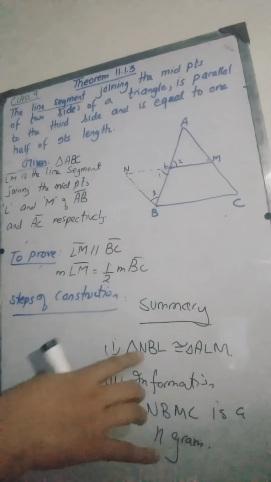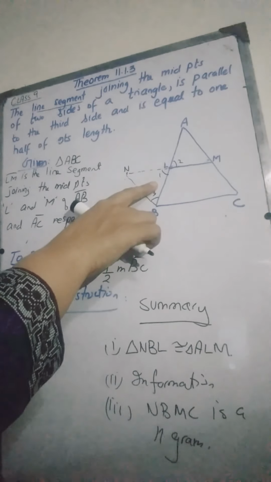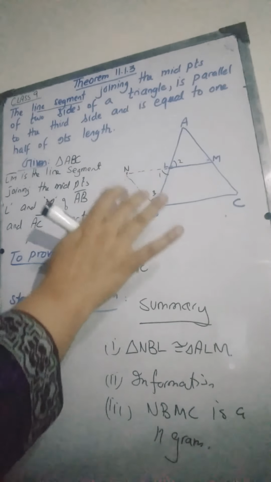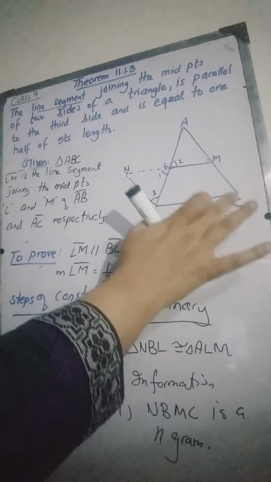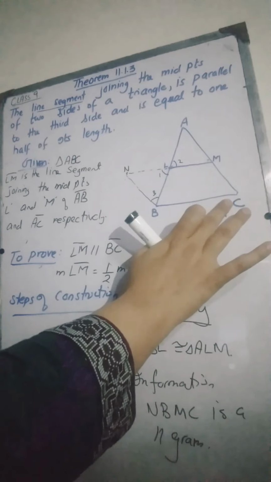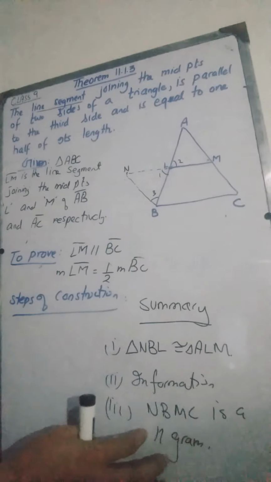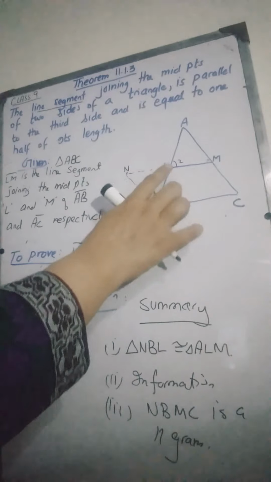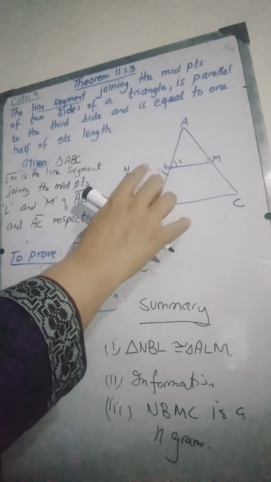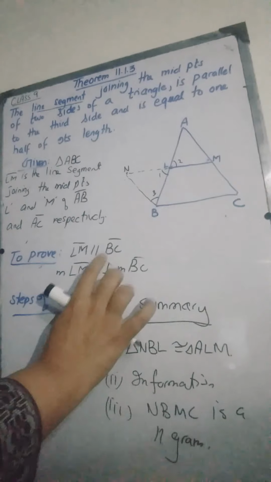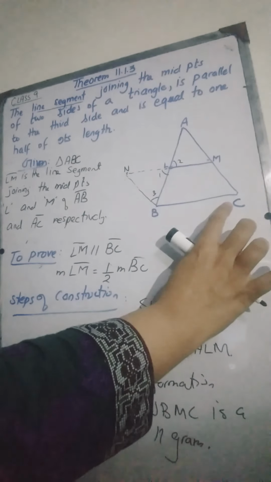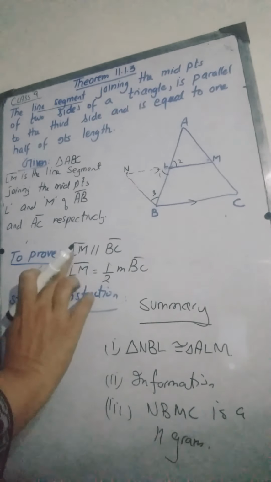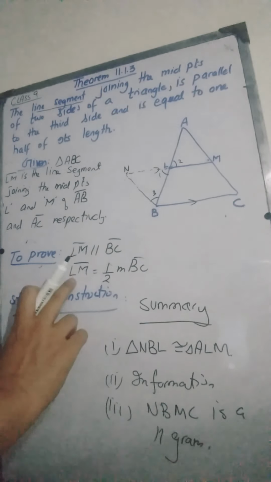So the first step is that we are going to prove these two triangles congruent. After proving them congruent, we are going to get enough points to prove that this whole figure NBMC is a parallelogram. After proving this figure a parallelogram, we will directly get the result, because the opposite sides of a parallelogram are always parallel. So this will prove that LM is parallel to BC, because NM will be parallel to BC. And next, LM is half of BC.